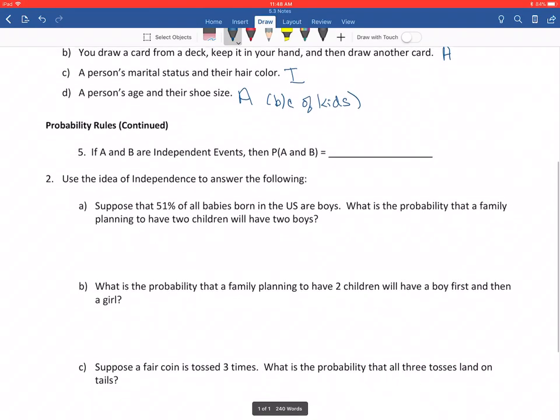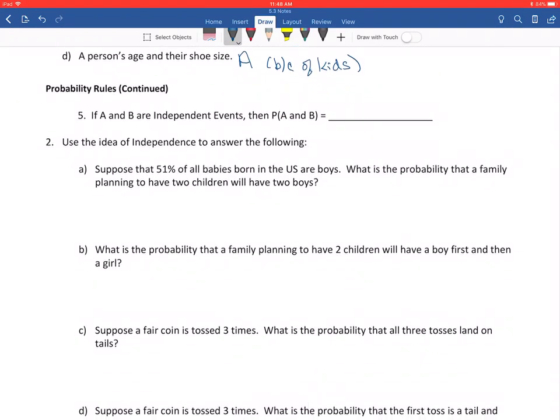Now there is one probability rule that is generated from this, so we'll go ahead and talk about that as well. If you have determined that you have 2 independent events, then there's a formula you can use for finding the intersection, the and.